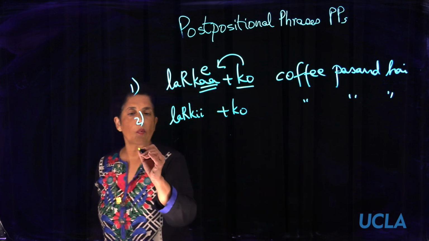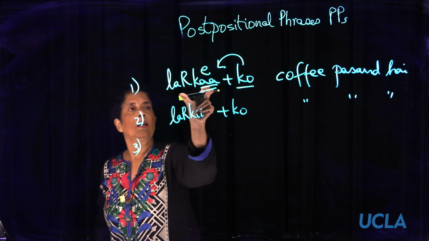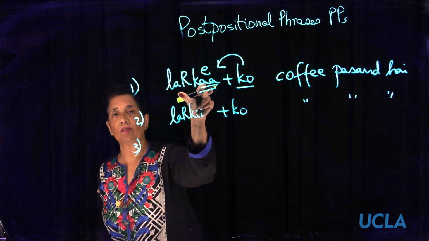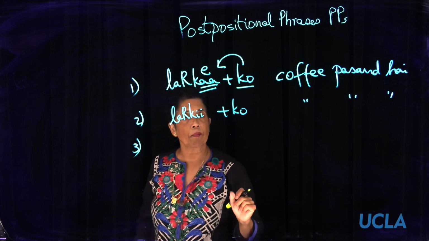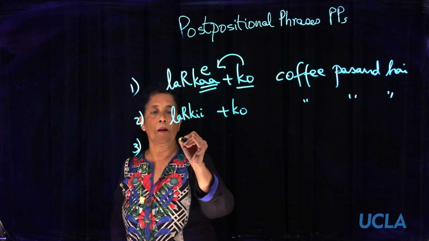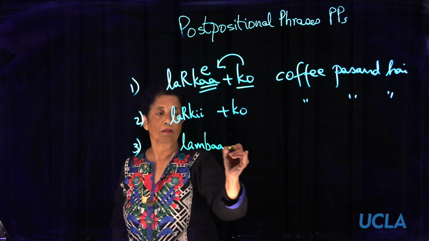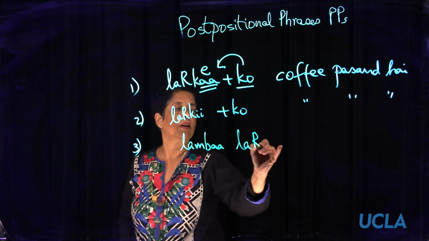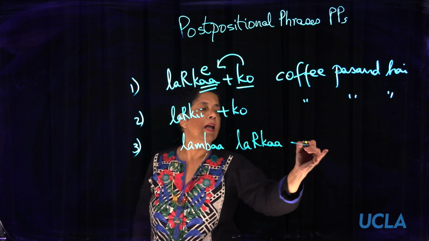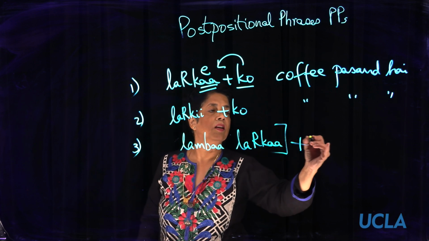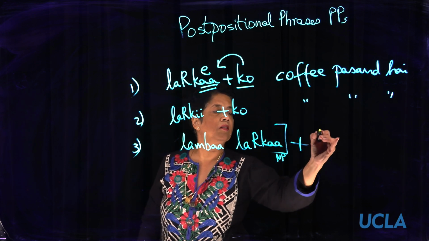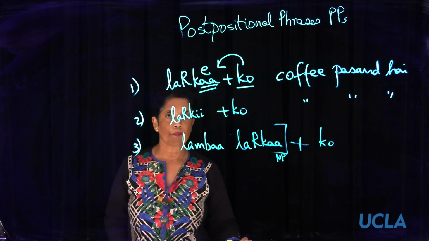Okay. Now we have mentioned that you can have a full noun phrase here. So you can have something like lamba, which means tall, and we have ladka, and this noun phrase is immediately followed by ko.